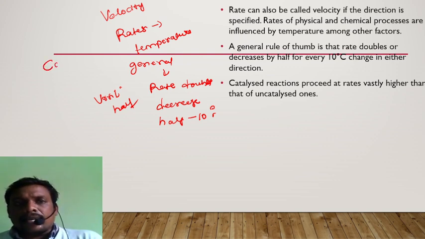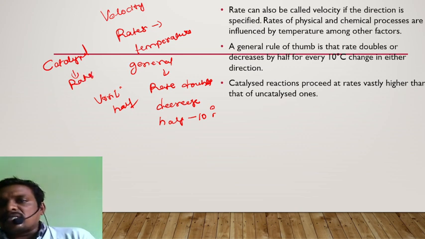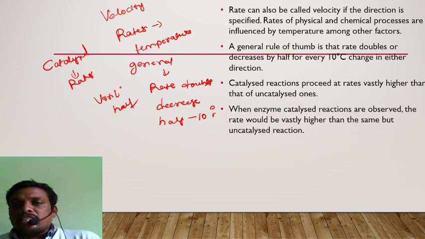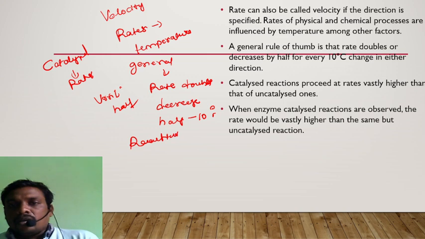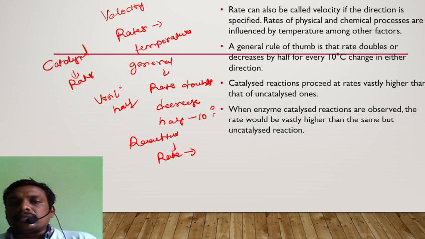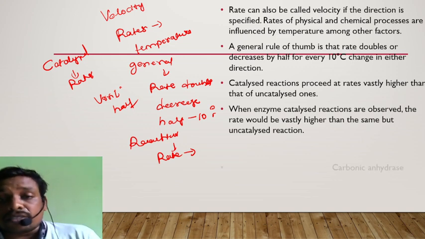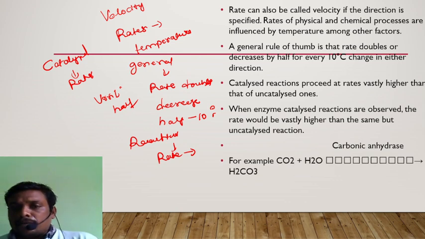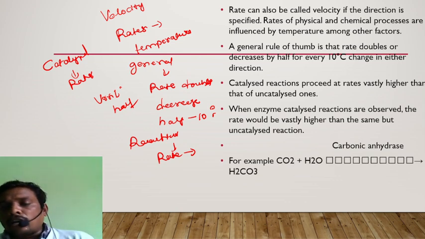Let us take catalytic reactions. The catalyzed reactions proceed at rates vastly higher than that of uncatalyzed ones. When enzyme catalyzed reactions are observed, if you carefully observe them, their rate would be vastly higher than that of uncatalyzed reactions. Here, carbonic anhydrase is an enzyme which helps to form bicarbonate ions.